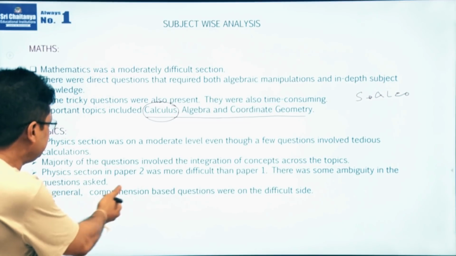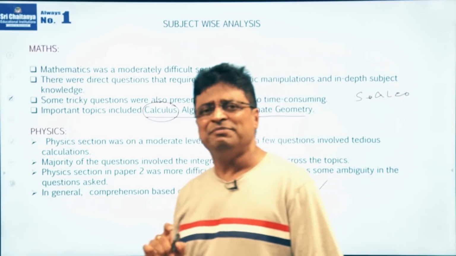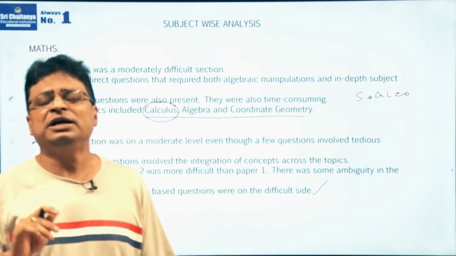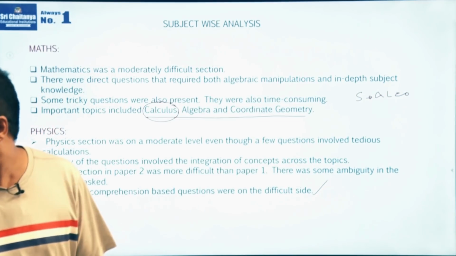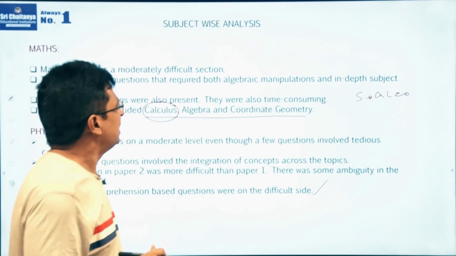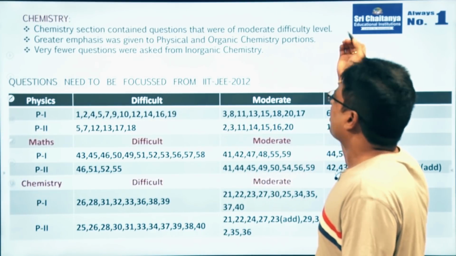And of course, in general, comprehension based questions are on the difficult side, because the majority of the students waste time in reading the comprehensions. So you need to focus and study more on comprehension based type of questions. This is about physics. And coming to chemistry, the chemistry section was from moderate to difficult level.